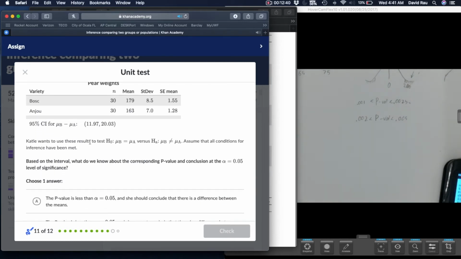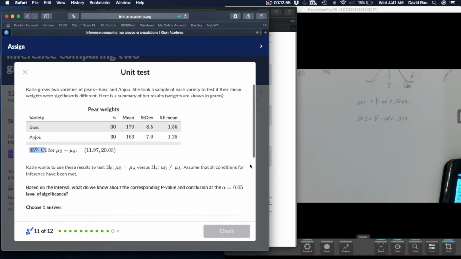Okay, awesome. We've talked about this before. They're trying to do a not equal to test. In other words, we're trying to show that there's a clear difference between the two. Now, also, they give us all this data and they give us the 95% confidence level. So 95, alpha 0.05, those are related to 100%. And notice this confidence interval does not contain 0. And in fact, it's all positive. Now, how do you get a positive number by subtraction? The larger number went first.